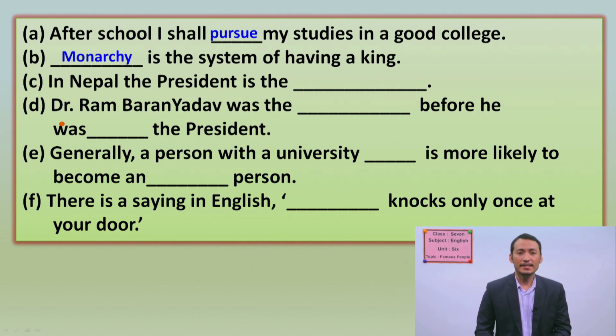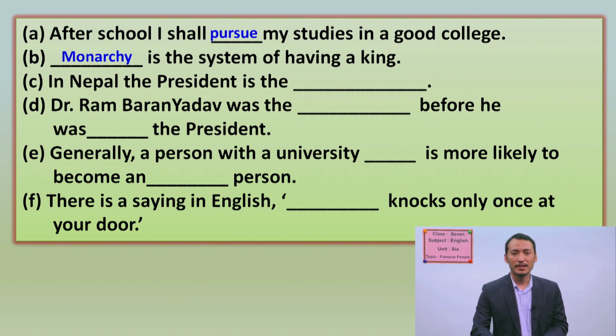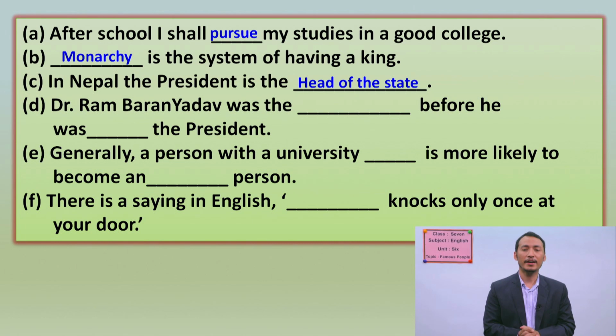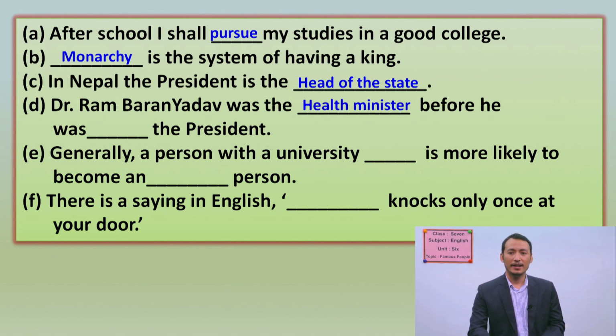Now let's look at sentence C. In Nepal, the president has what position? You have to put it here. Yes, he or she is the head of state, the highest position of the state. Okay. Now let's see D. Dr. Rambaran Yadav was what before? The health minister, right? Okay, and before he was